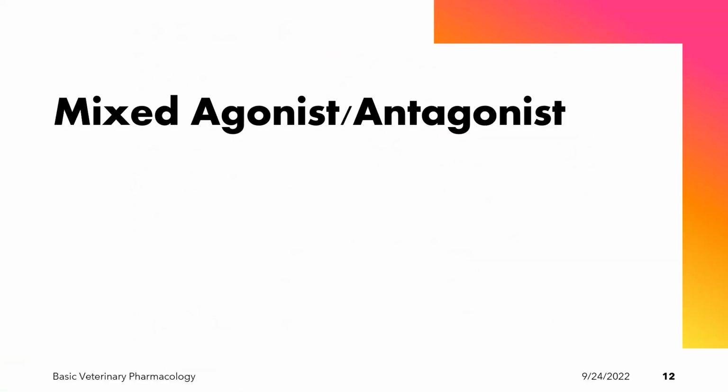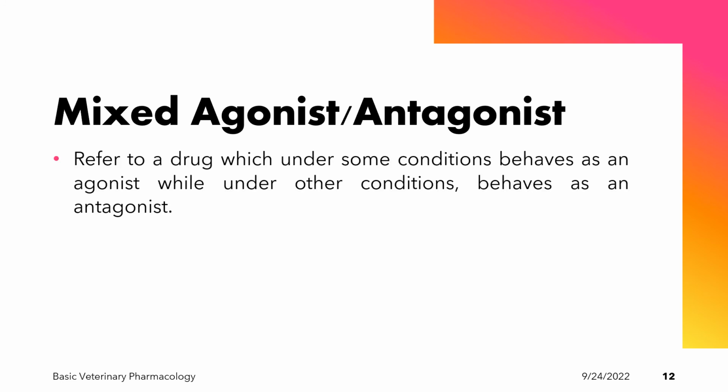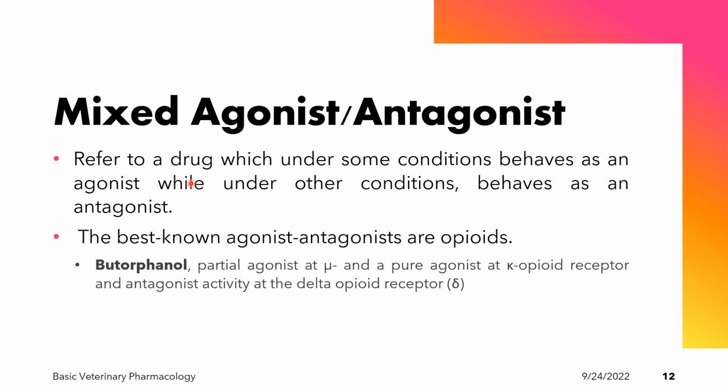We also have the mixed agonist-antagonist drug. These refer to a drug which under some conditions behaves as an agonist, while under other conditions behaves as an antagonist. The best known agonist-antagonists are the opioids. An example of an opioid drug that is a mixed agonist-antagonist is butorphanol. Butorphanol is a partial agonist at the mu opioid receptor and a pure agonist at the kappa opioid receptor, and has antagonist activity at the delta opioid receptor.